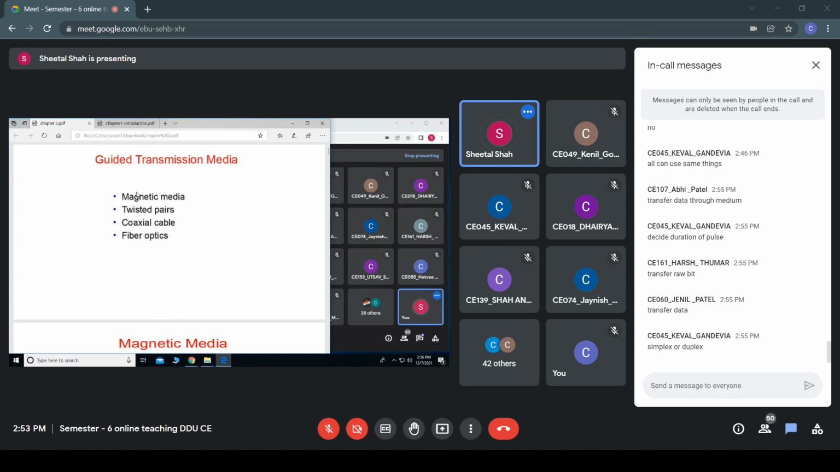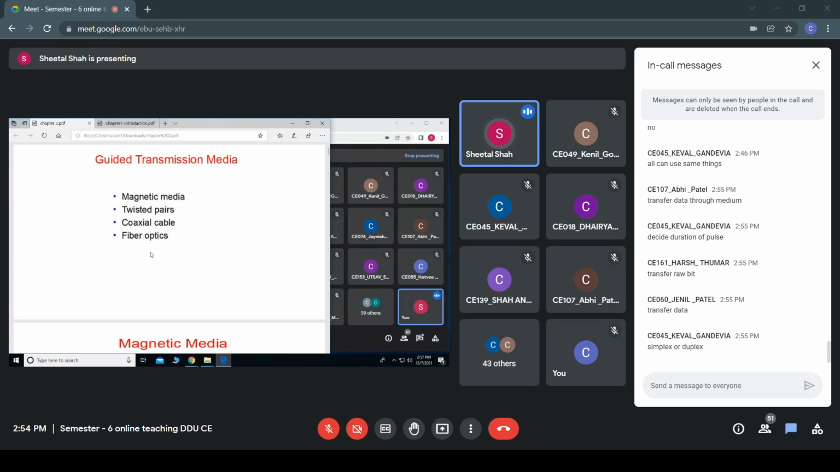Is it clear? Guided means you have some wire or cable for transmission. And unguided means the transmission media would be air. So you don't have a physical path for that. That is an example of an unguided transmission media. Fine. We'll see each one of them. First we'll start with the guided transmission media.